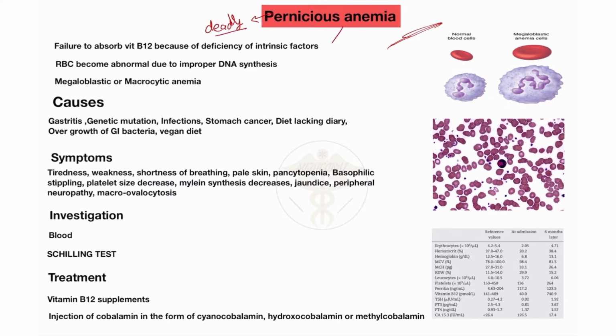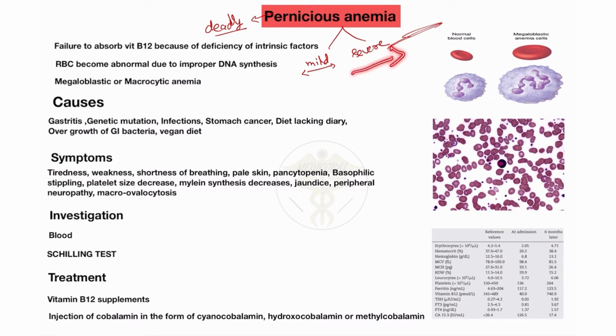There are mostly two types of pernicious anemia: mild and severe. Mild pernicious anemia is cured by medicine like vitamin B12 supplements or injection of cyanocobalamin or cobalamin. But in severe cases, neurological symptoms appear like peripheral neuropathy and damage of nerve cells, so it can't be cured.